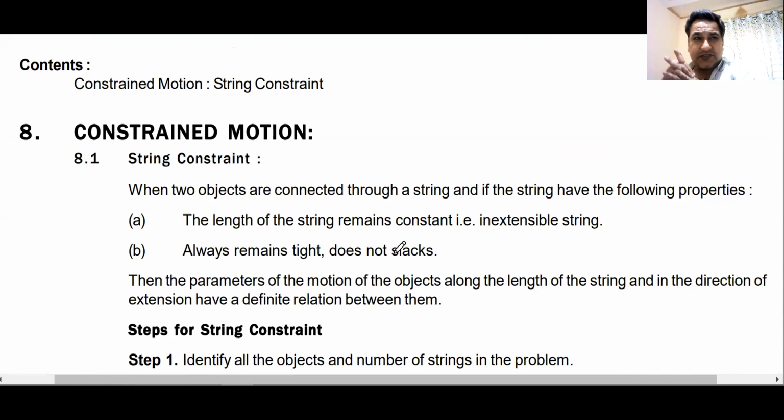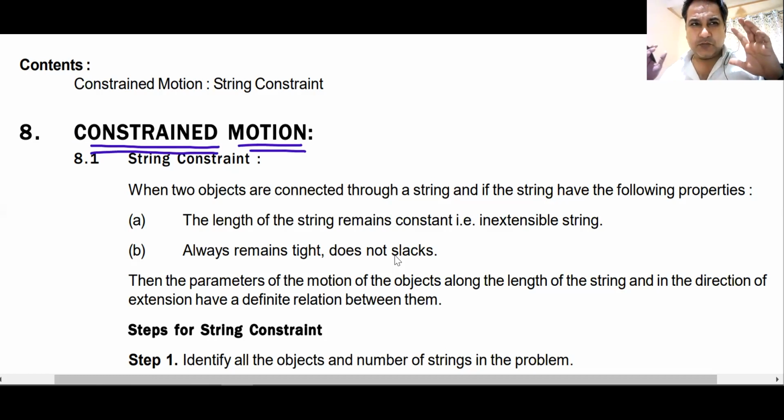That takes us to this part which I think most of you are confused with: constrained motion. Do you know what is meant by constrained motion? Constraint means you are putting some conditions on motion. A body is not free to move. We call that motion as constrained motion.